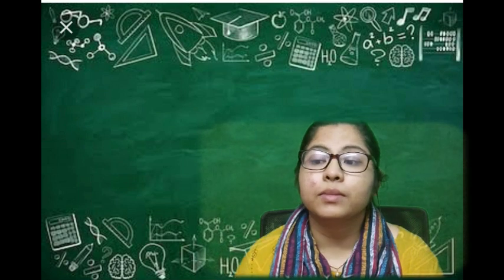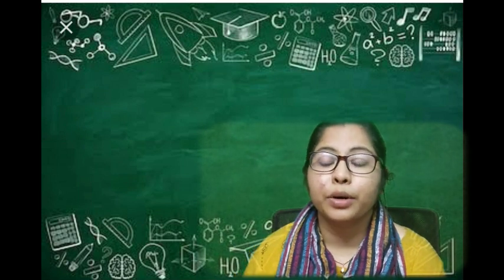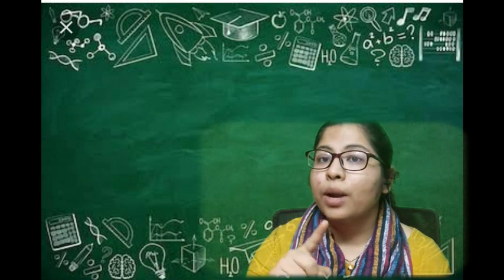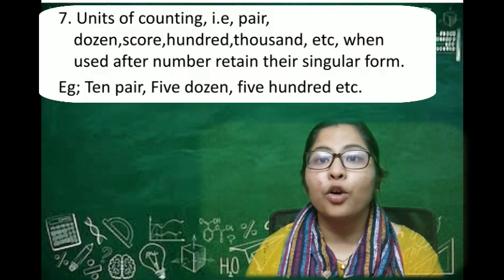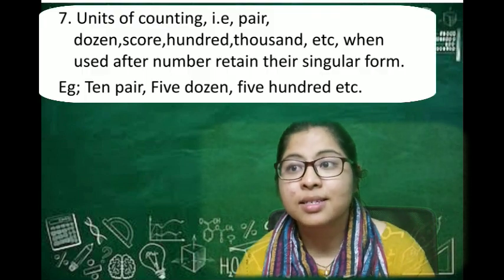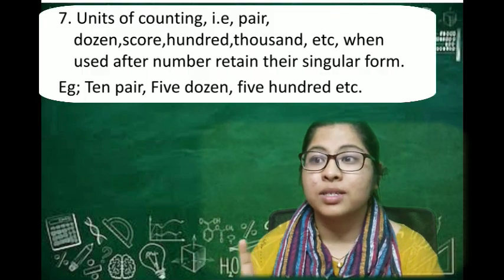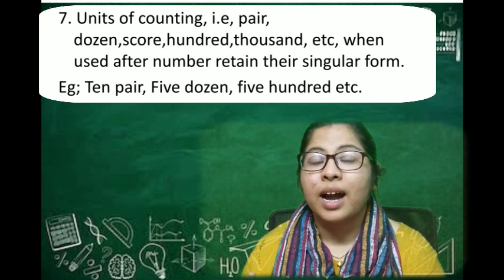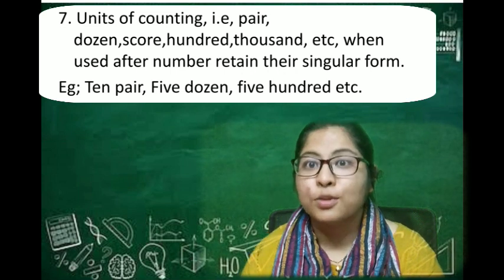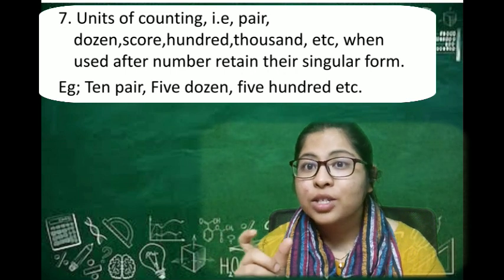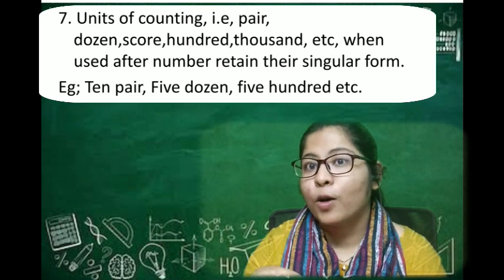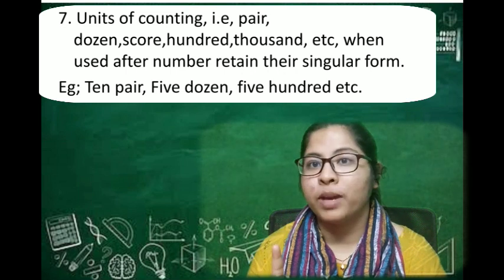The other thing I wanted to say is that whenever you use words such as dozens, thousands, hundreds, dozen, thousand, hundred, or score along with a number, then it will no more be plural.